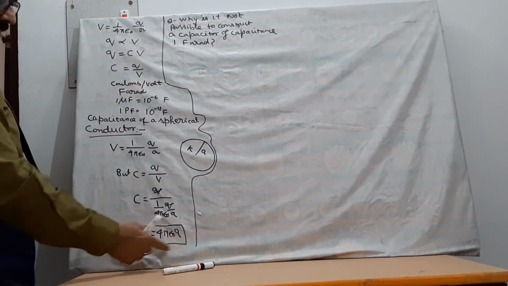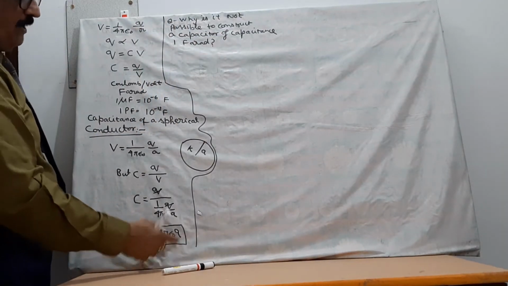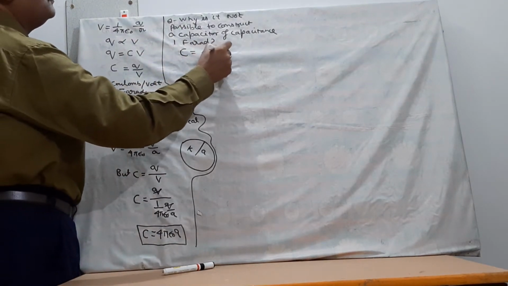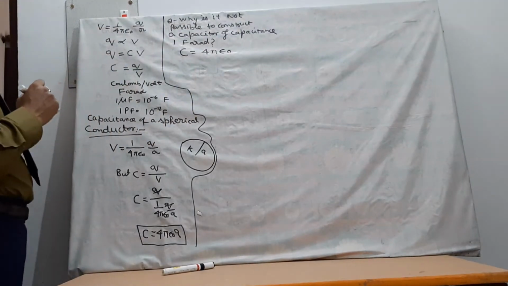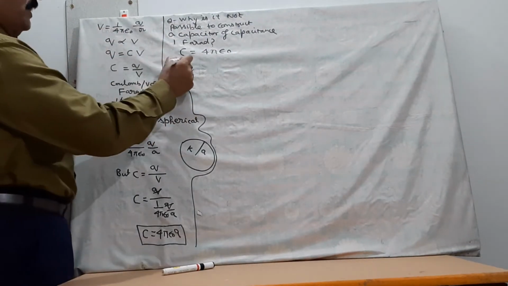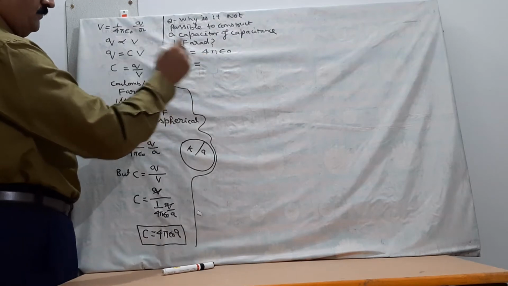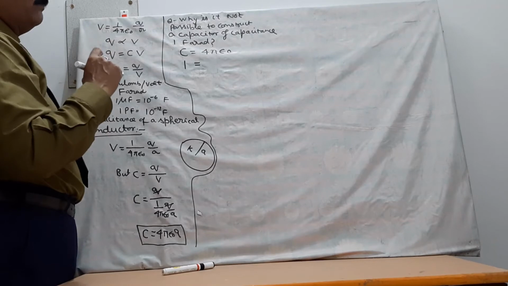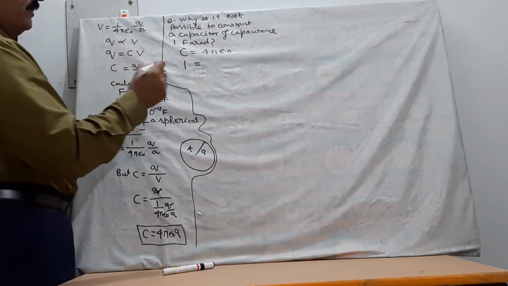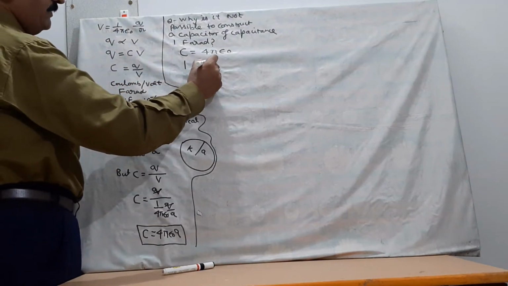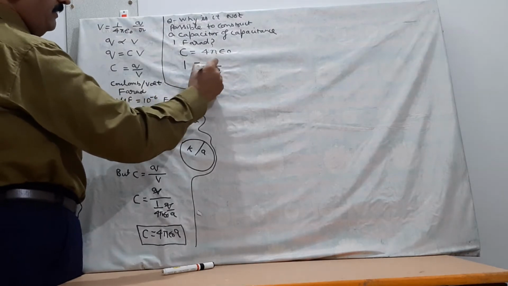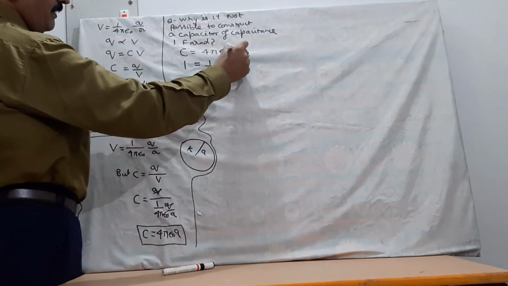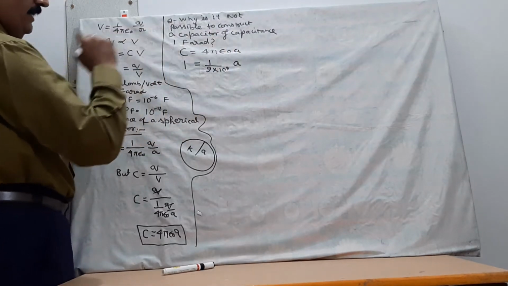Now see here this formula, C is equal to 4 pi epsilon naught a. If capacitance of a capacitor is 1 farad, put 1. What will be value of 4 pi epsilon naught? Since value of 1 upon 4 pi epsilon naught is 9 into 10 power 9, so value of 4 pi epsilon naught is 1 upon 9 into 10 power 9, into a.